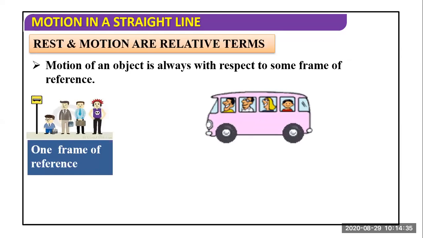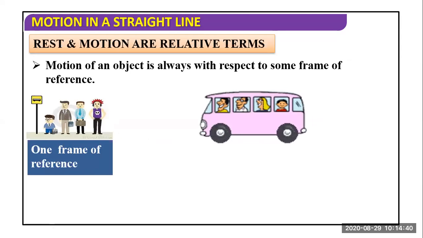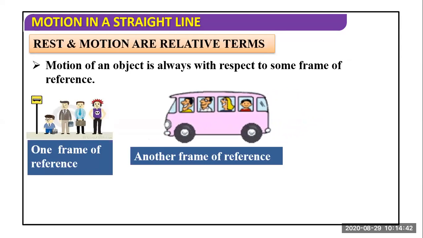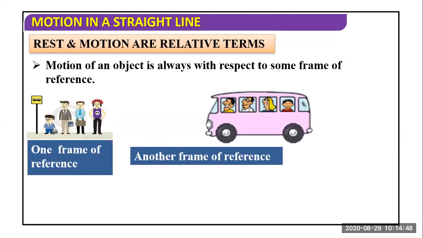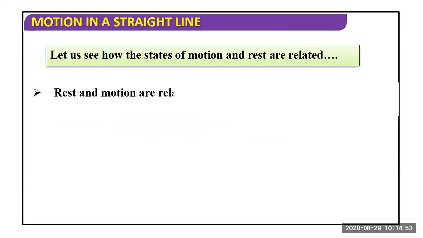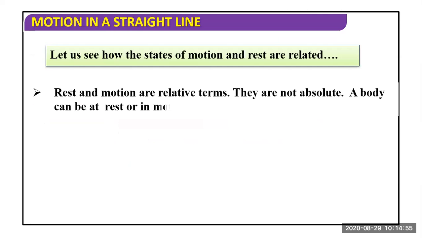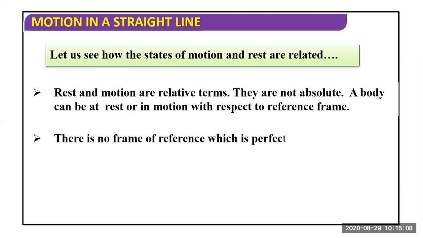So this was the frame of reference. If these people are the frame of reference, then the bus will be considered in motion. Another frame of reference: if you consider inside the bus itself, suppose the bus itself is the frame of reference, then all objects inside it will be at rest. So the states of rest and motion are relative terms. They are not absolute. So a body can be at rest or in motion with respect to a frame of reference. So absolute motion has no meaning. Absolute motion or absolute rest has no meaning.